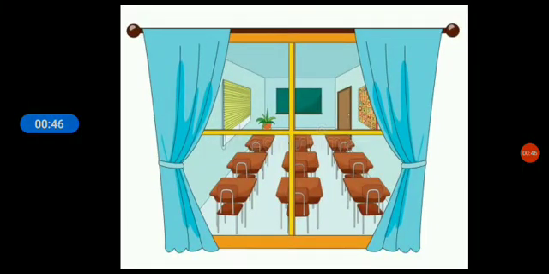Our classroom has many windows. They let in light and fresh air. A big room with windows allows fresh air and light to enter the class. Sufficient light and oxygen must enter the class because many students are sitting there and they are breathing inside the room.